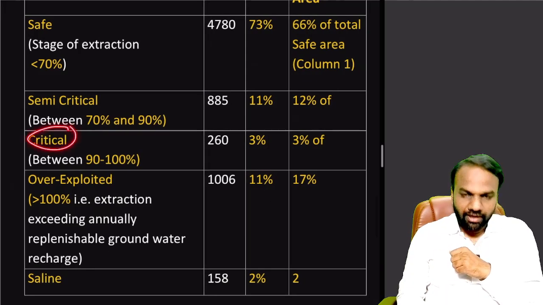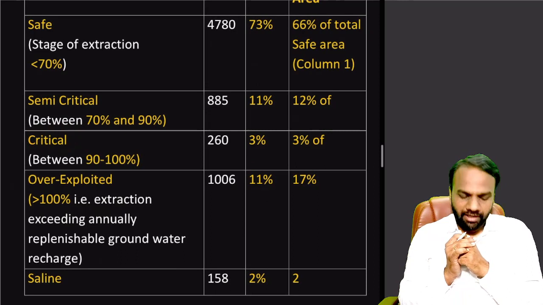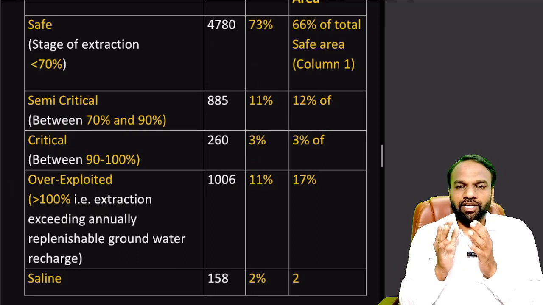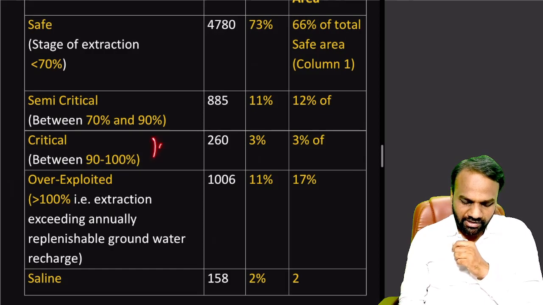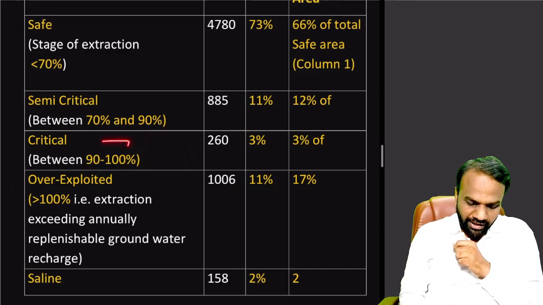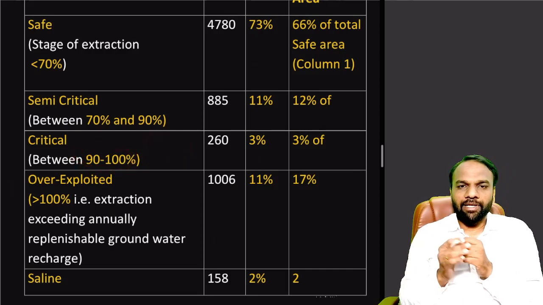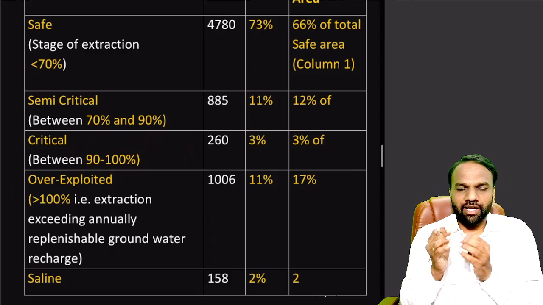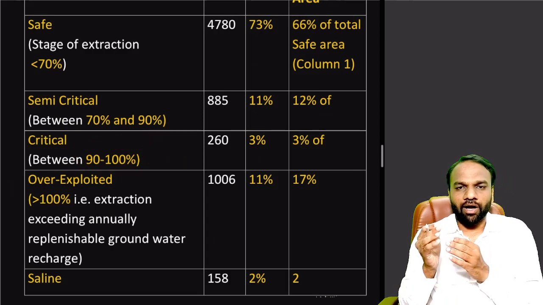Next, coming to critical. So what do we understand by critical? Critical means annual rechargeable water is 100 liters. So annually 100 liters of water gets recharged underground. But here we extract close to 90 to 100 liters. Whatever the rate of recharge is, around 100 liters, close to that, we again extract.